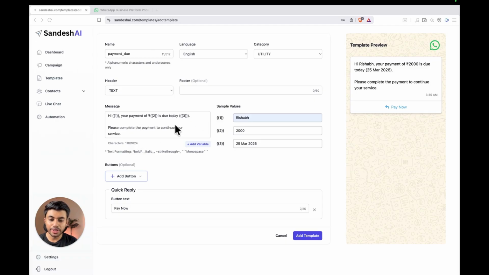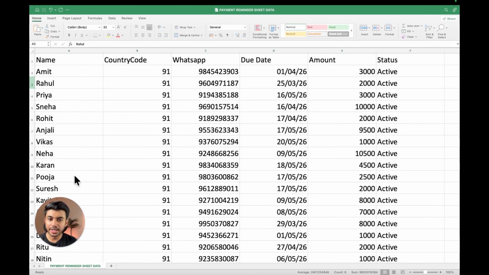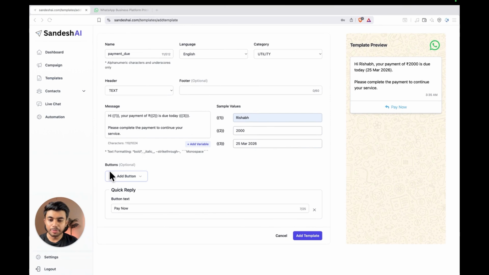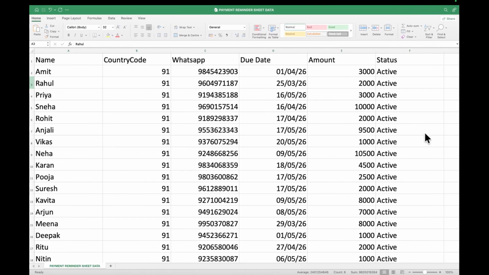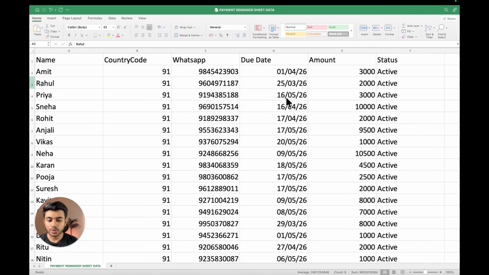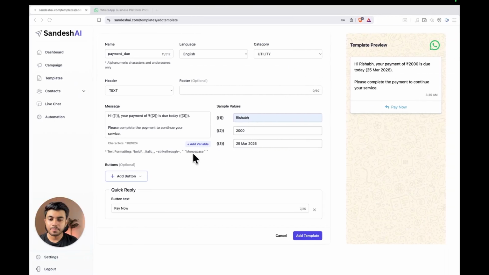These values will be automatically picked from a CSV file: name, amount, and a due date. So for every customer, the message will be changed based on their details. You can also add more variables depending upon your use case by clicking on this add variable button here. And in the same way, you can also add more columns in the CSV file based on your business needs. Here I have provided a sample value for those variables. This is mandatory, so I have provided that.